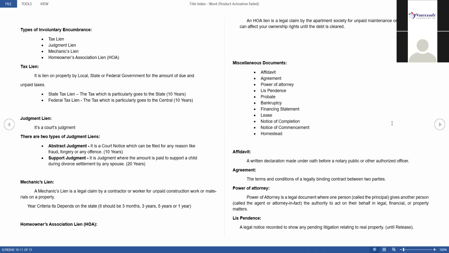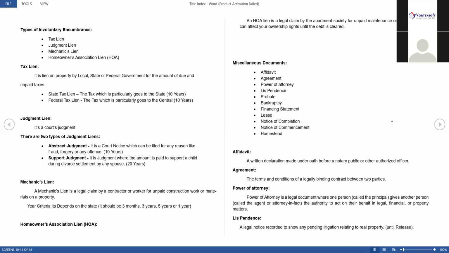For state tax and federal tax, the year criteria will be 10 years. So here you have to check: if it comes within 10 years, you have to take those documents. Otherwise, there is no need to take those documents. Okay. Next, we will go for judgment liens.